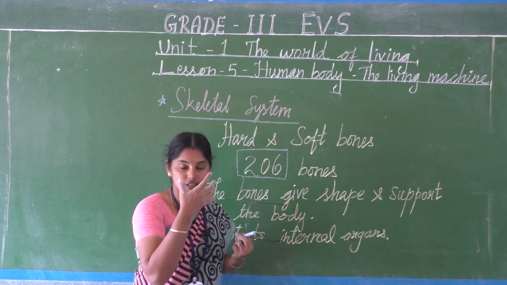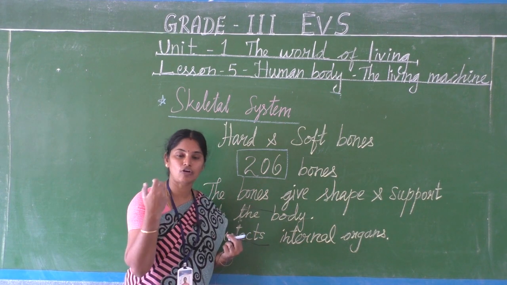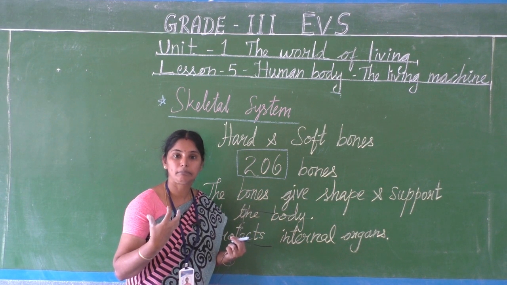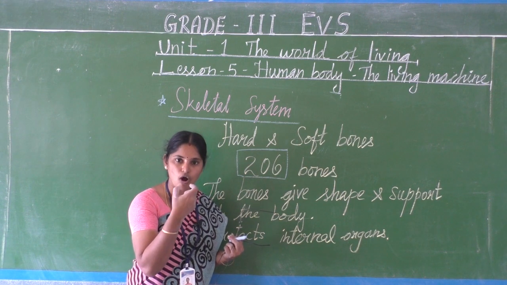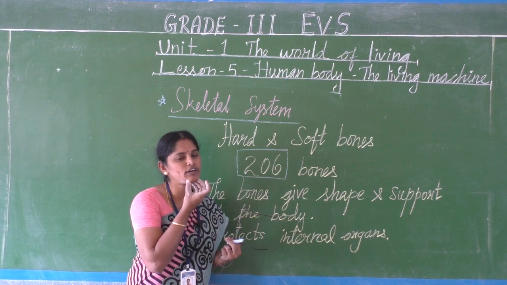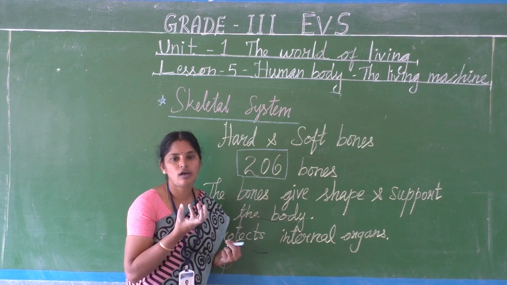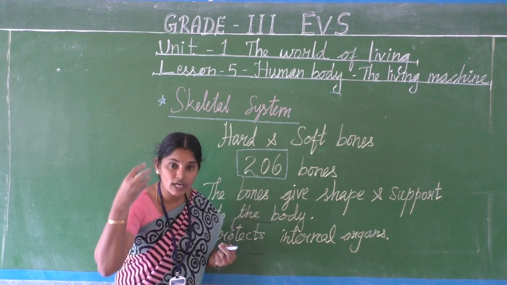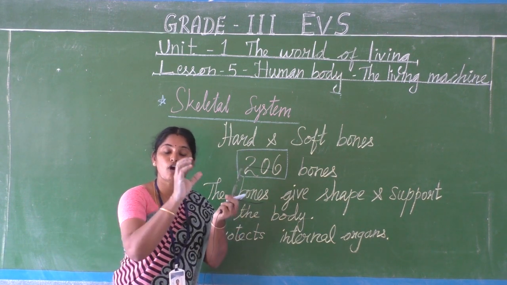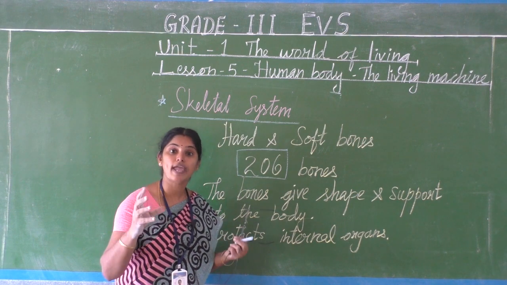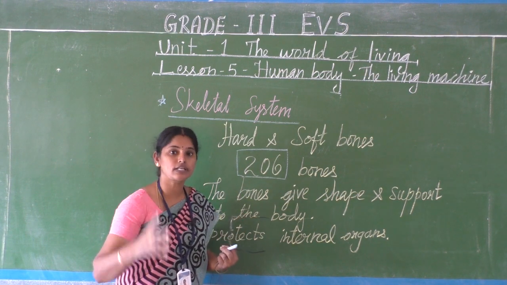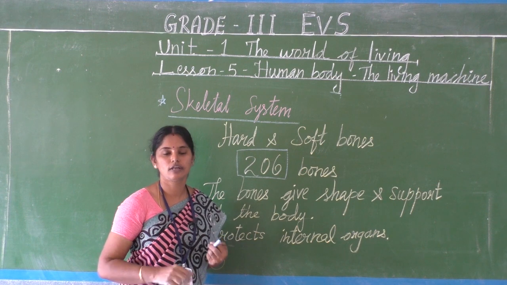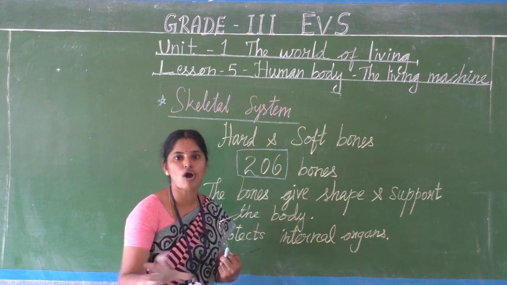If big bones are there in our face, we get bigger faces. If the jaw bones are very small, we will get a small face, no? Because of the bone shape and size, the tall person has lengthier bones, the short person has smaller bones.